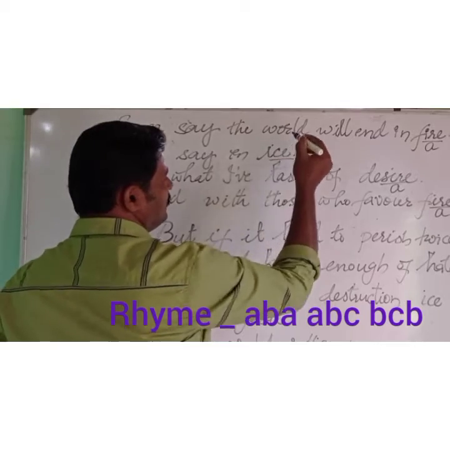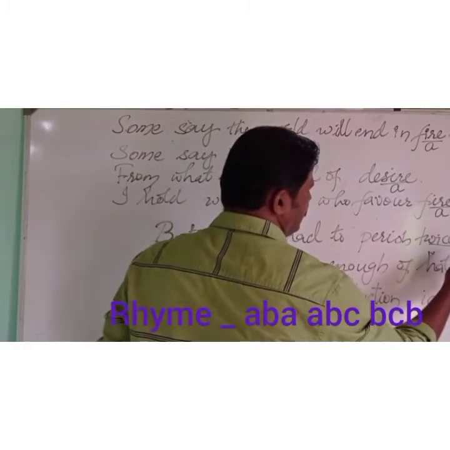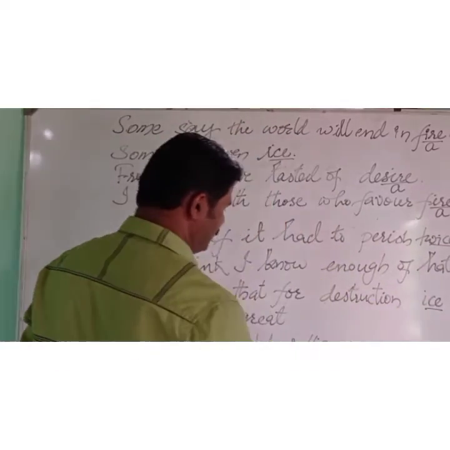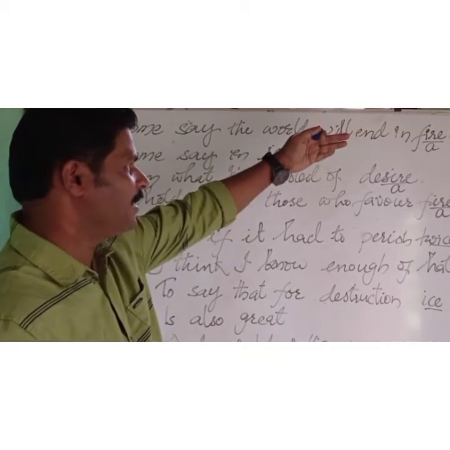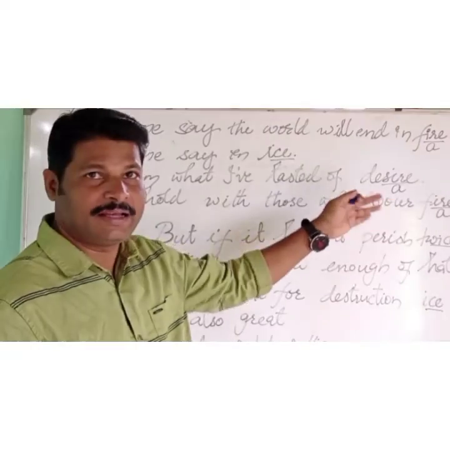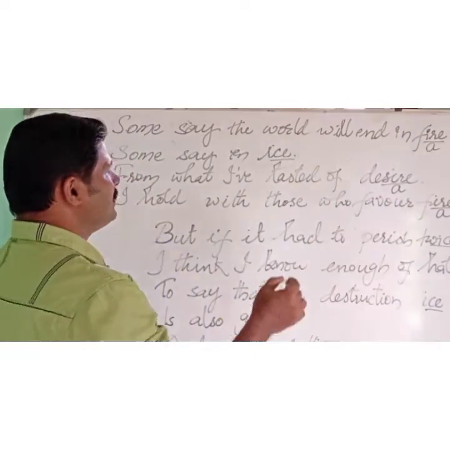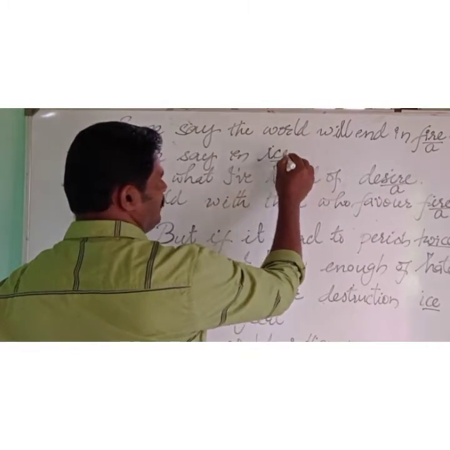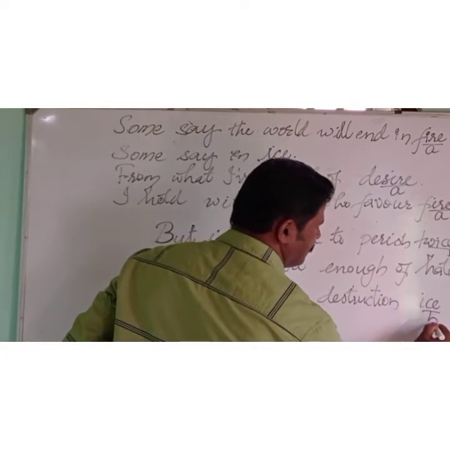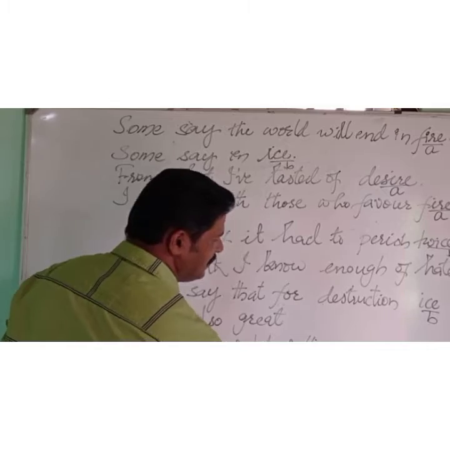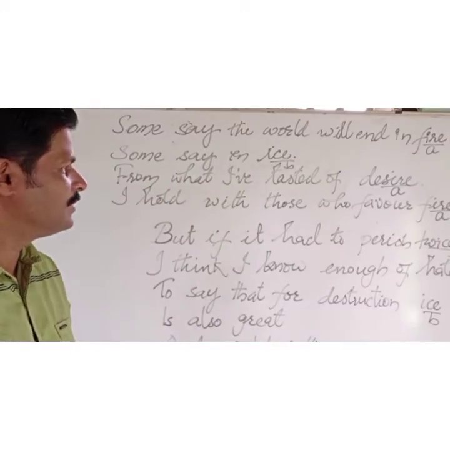So eyes, here twice, eyes again, suffice. So we have taken fire, desire, fire as A. Now let us give it B. Eyes, B, twice, B, eyes, B, and suffice, B. They all have the same sound.